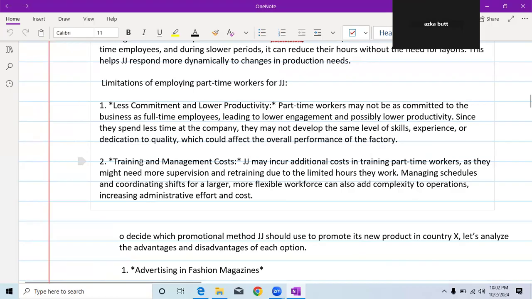And the second disadvantage will be training and management cost. JJ may incur additional costs in training part-time workers as they might need more supervision and retraining due to the limited hours they work. Managing schedules and coordinating shifts for a larger, more flexible workforce can also add complexity to operations, increasing administrative efforts and cost.